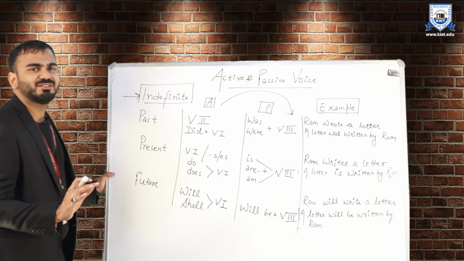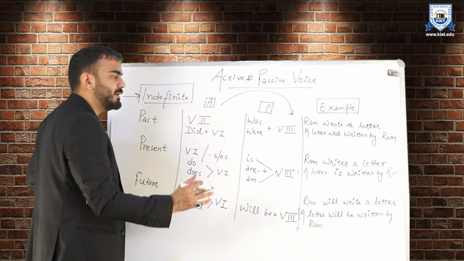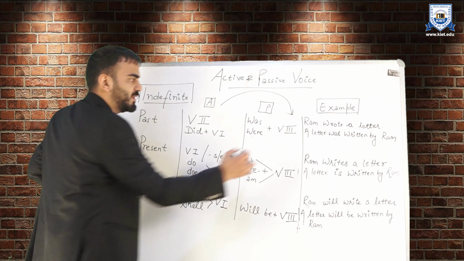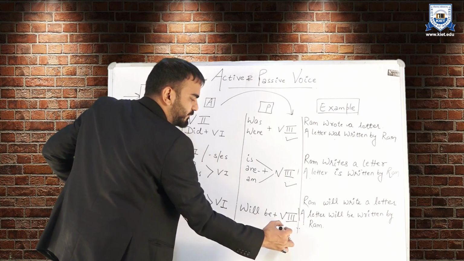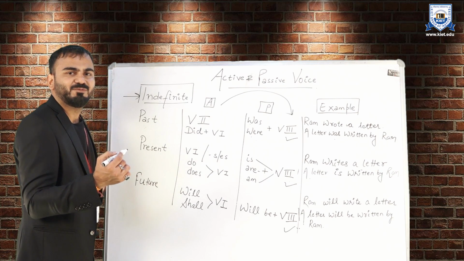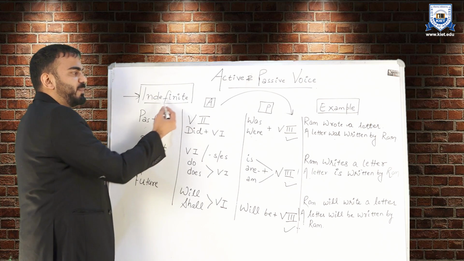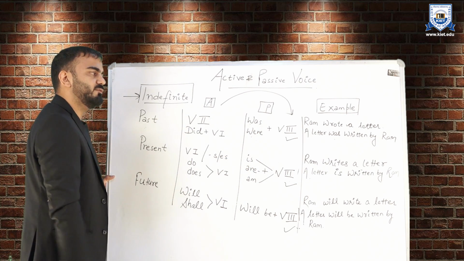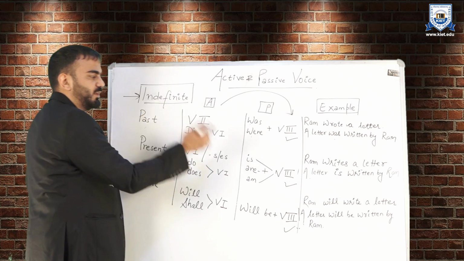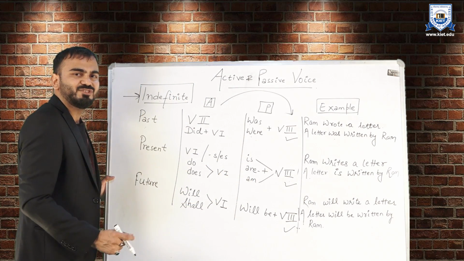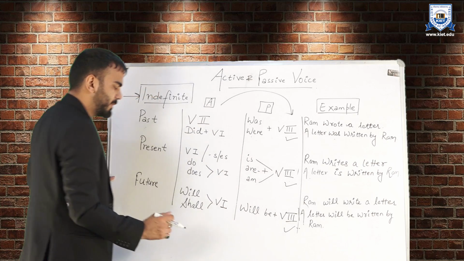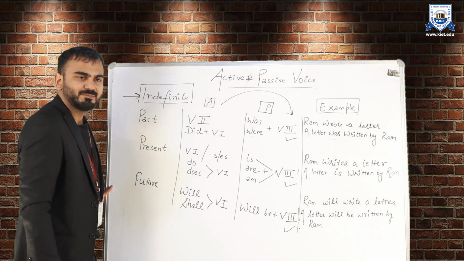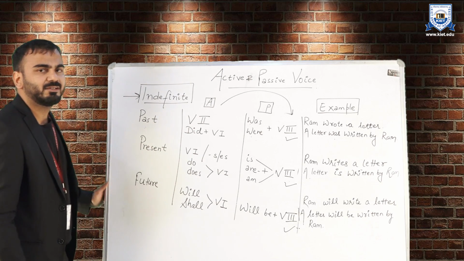In terms of conversion, things are pretty easy because we are already clear that the past participle form of verb will be used in every case. You can see on the screen that we have used the third form of verb, or commonly called past participle form of verb. In case of past indefinite, we will use either was or were along with the third form of verb. In case of present indefinite, we use is, are, am depending upon the subject of the statement and third form of verb. For future indefinite, we use will be plus third form of verb. Let us take some examples to understand the concept better.